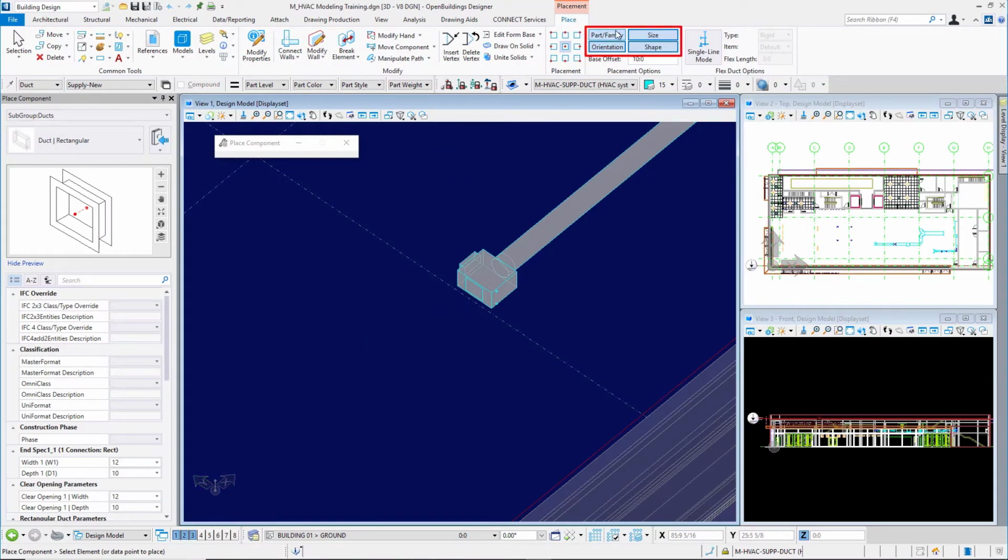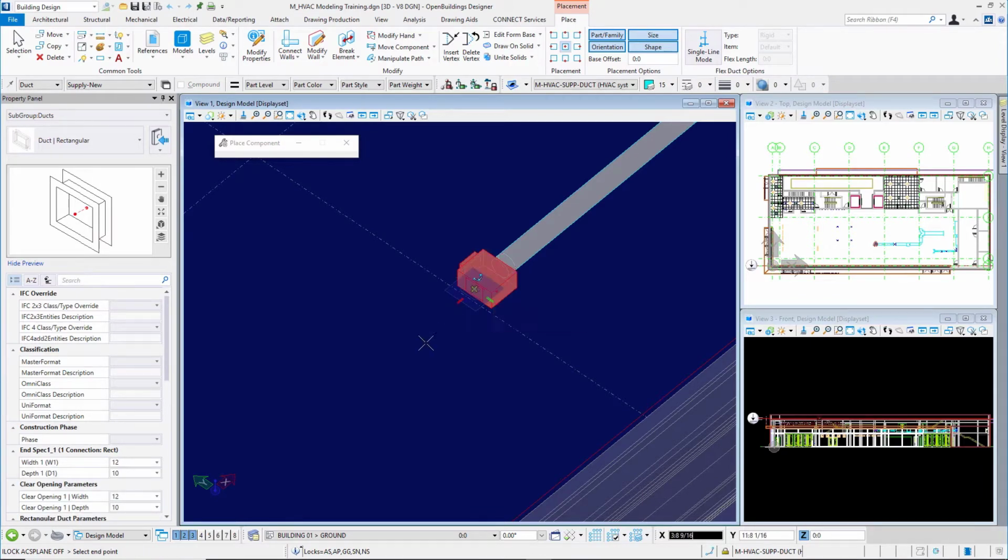I'll turn on my part, family, orientation, size, shape options here. I don't need a base offset right now, so I'll set that to 0. Notice that my ACS plane lock and ACS plane snap locks are on. So when I snap onto that connection, the duct is going down there to 0. In this case, I'll turn off those locks so I don't want to be constrained.